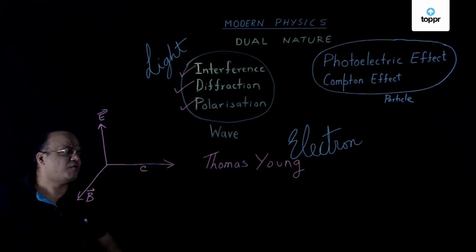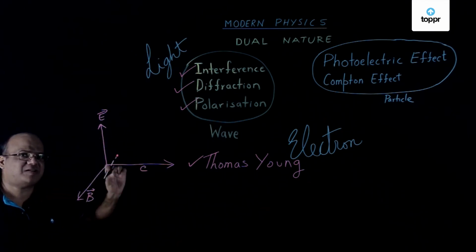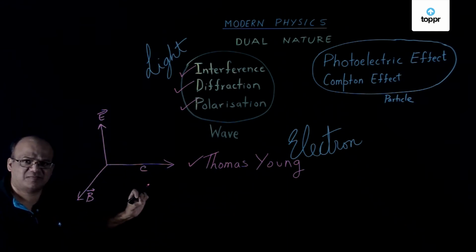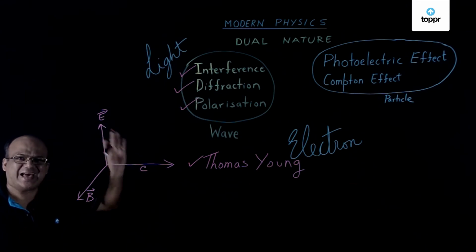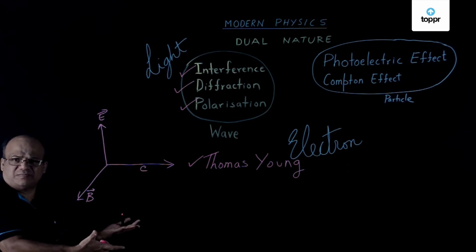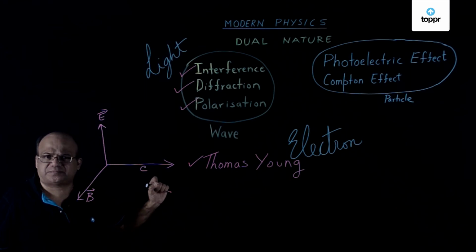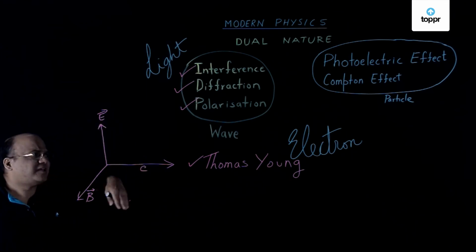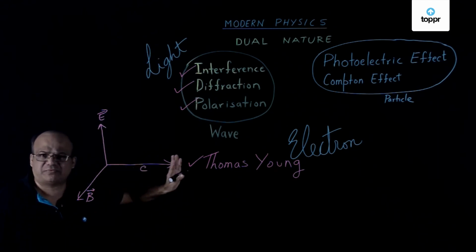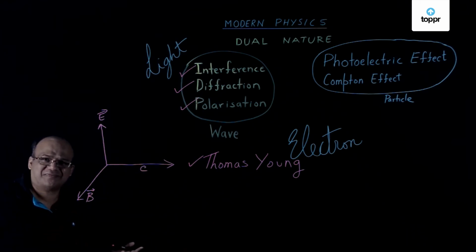But later, one very famous experiment was done by Thomas Young called Young's double slit experiment. This is an experiment on interference. Thomas Young showed that light undergoes interference, and interference is a property of waves. Therefore, it was established that light is a wave. Then experiments on diffraction and polarization established light to be a wave. So this was going perfectly well. Everyone was convinced light is a wave.